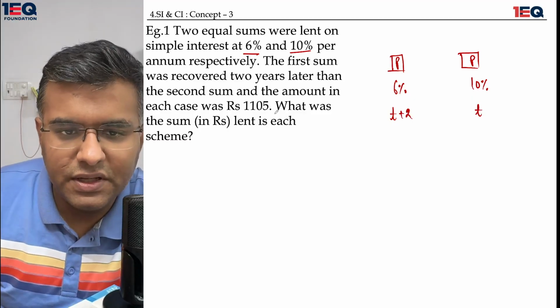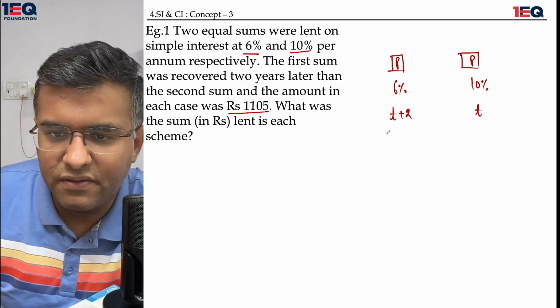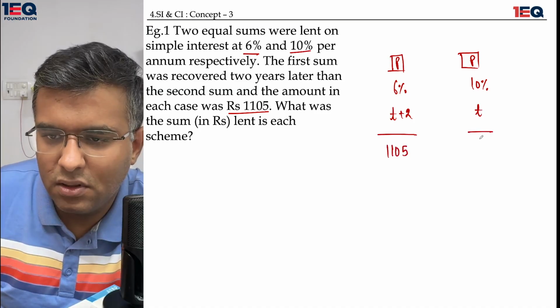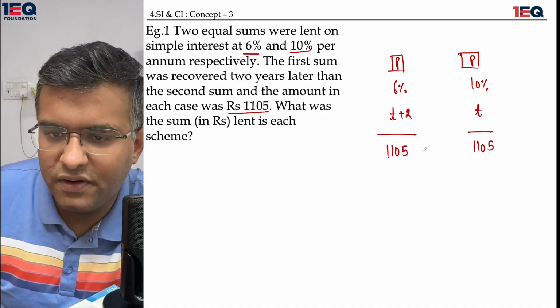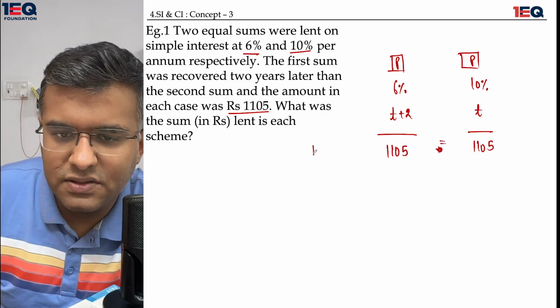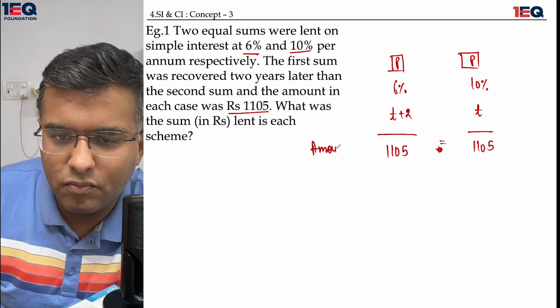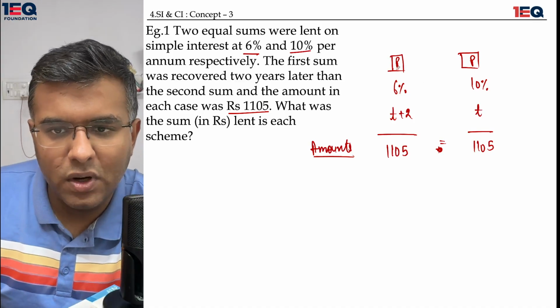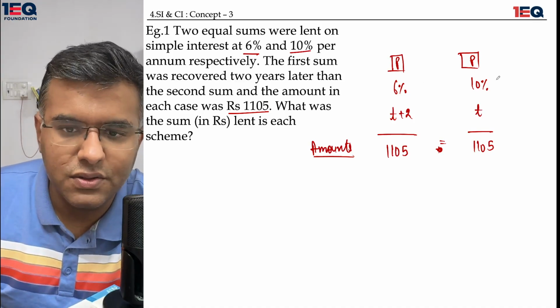And the amount in each case was 1105. These both are equal, and these two are the amounts. So they are asking me what is the value of P in this issue.